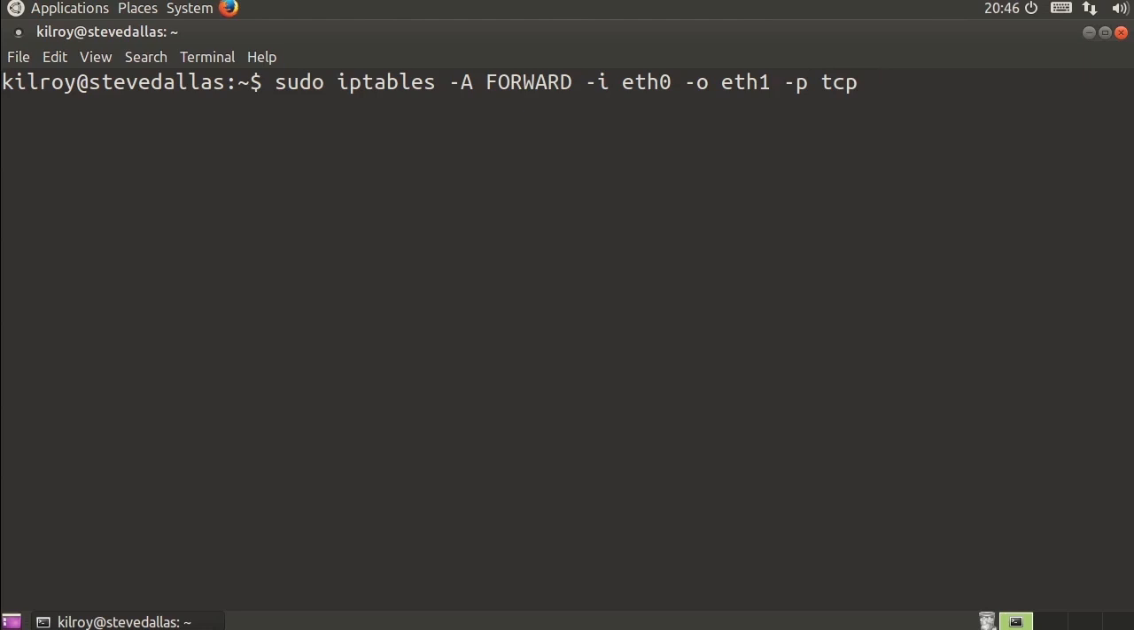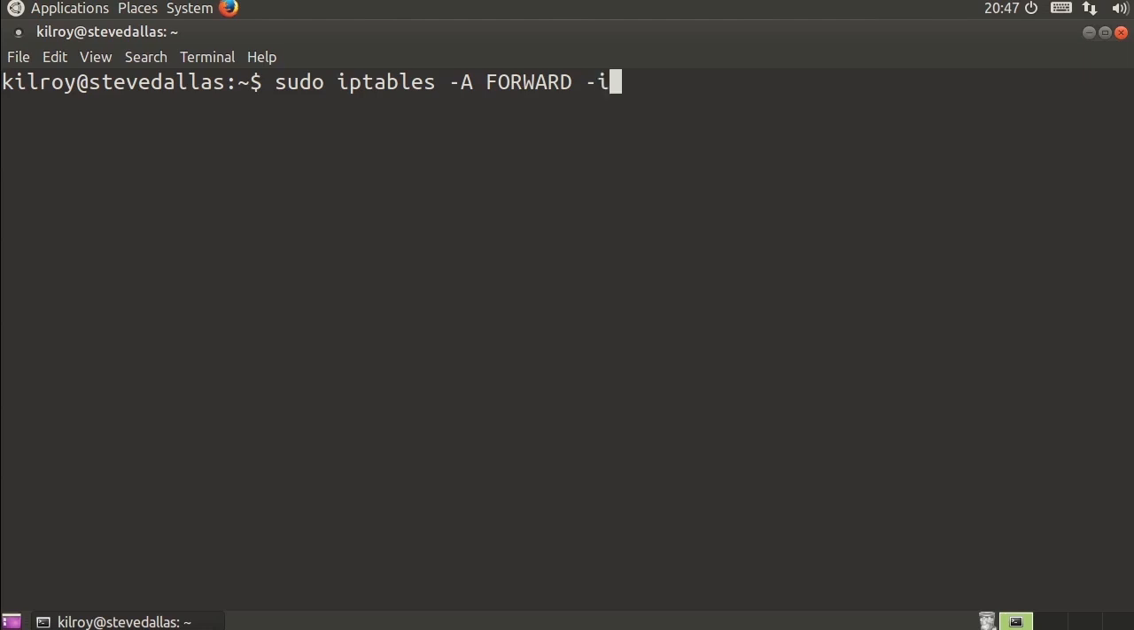So let's say TCP and then s port, or d port rather, and 80, and we'll just accept all of those. Now I've got an accept rule where I'm forwarding from eth0 to eth1, TCP with a destination port of 80. I'm going to allow all of those.